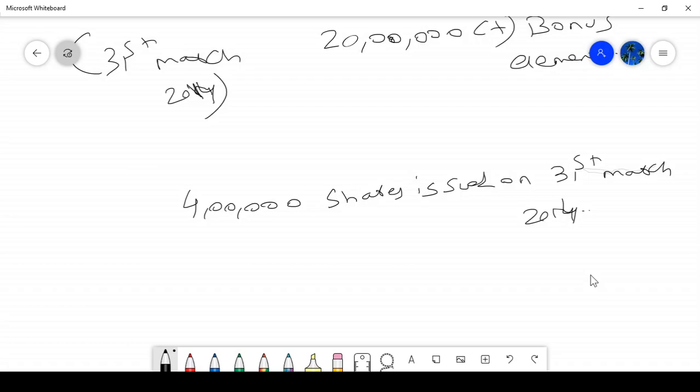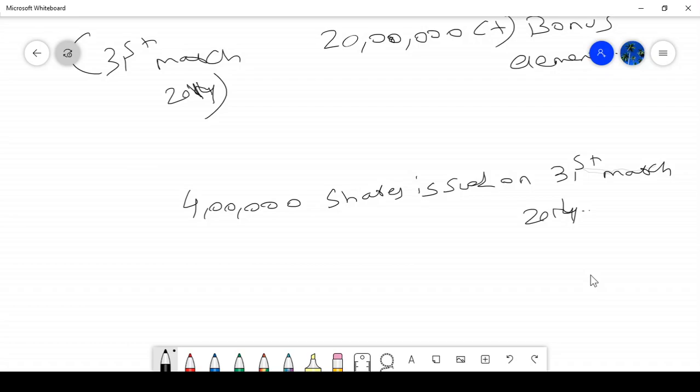Then what should we do? Out of these 4 lakh shares, how much is paid by money and how much is bonus? That we have to divide. This 4 lakh shares is issued for 25, then for 20 how much would they issue? 3,20,000 shares only.